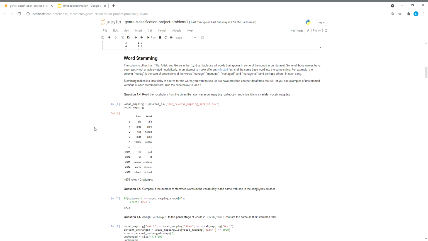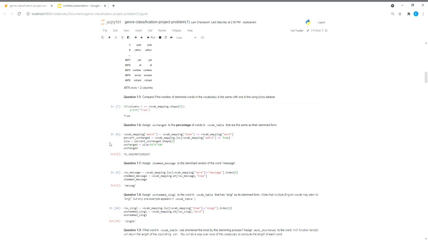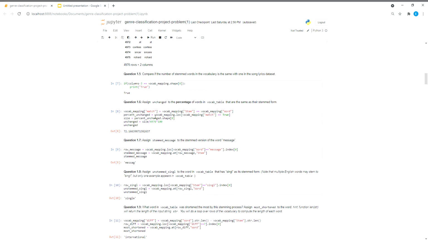Okay, I imported that and tested to make sure that all the columns were there. It's missing the first 3 because of title, artist, genre, and if that's true, it says it's true.